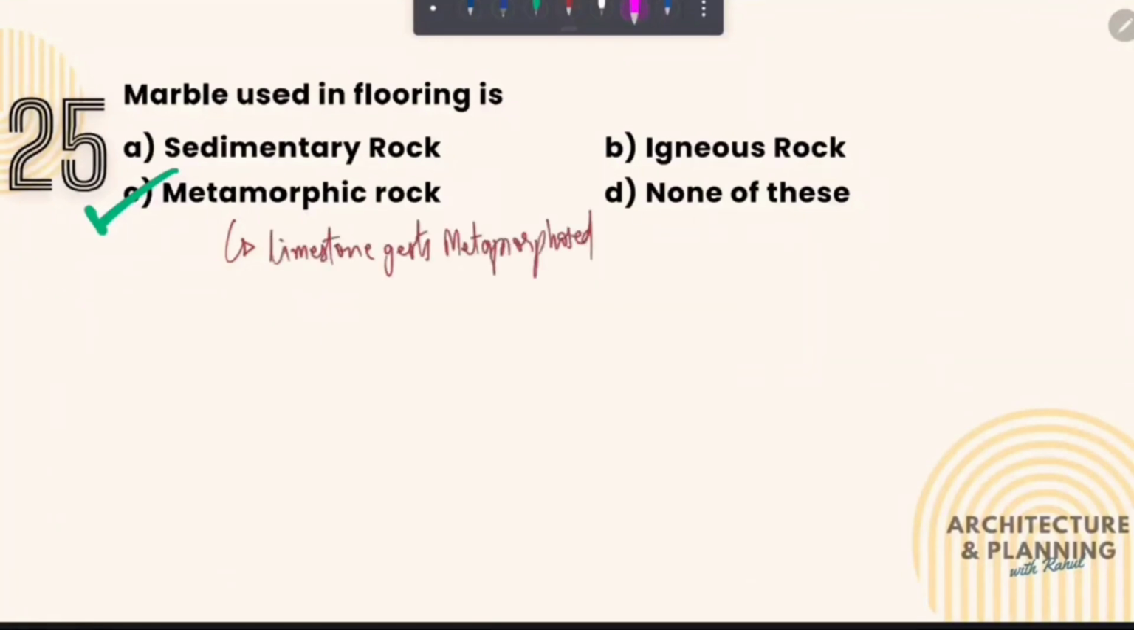And what is the formation of metamorphic rock? So metamorphic rocks are formed by the transformation of igneous and sedimentary rocks due to the effect of heat and pressure under the surface of earth.